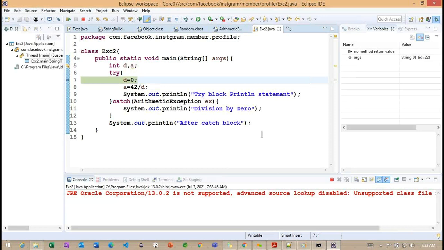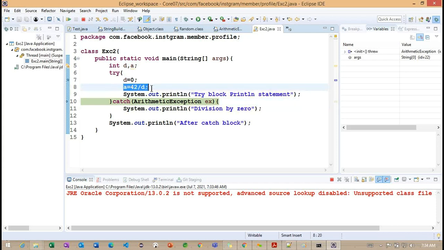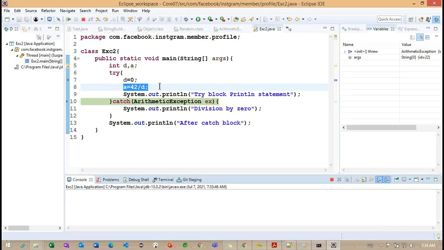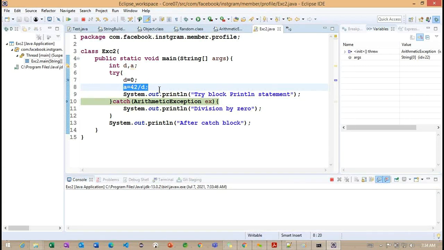Now you can observe the cursor is stopped at line number 7. And you can see we are getting an error here because the D value we are having is 0. Now you can observe where it is moving. From line number 8, we got an exception here. Getting the point? From line number 8, we got an exception here.